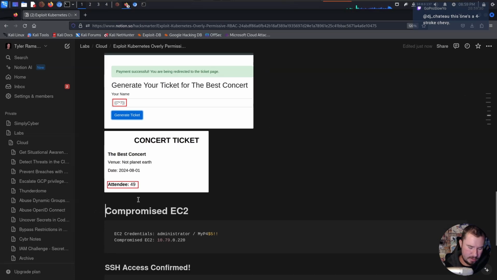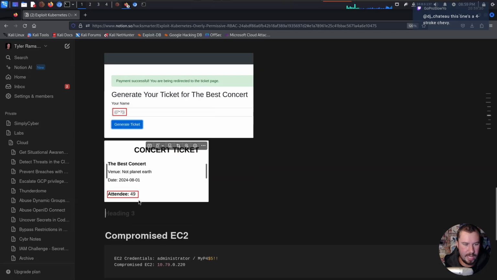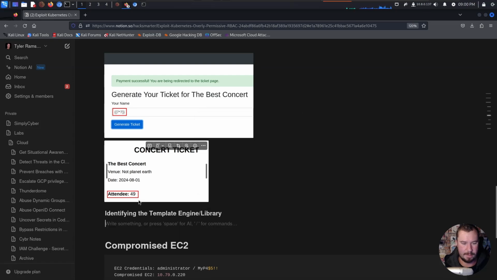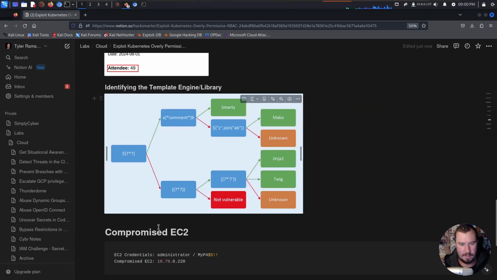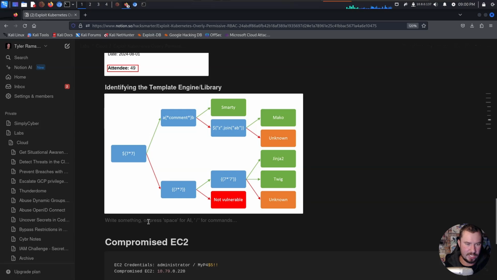Let's go ahead and go down here and we'll do an H3 and we'll say identifying the template engine / library, right? We'll drop this image in here. Why the frick it doesn't automatically left align is beyond me. But we have a few different things we can check here.